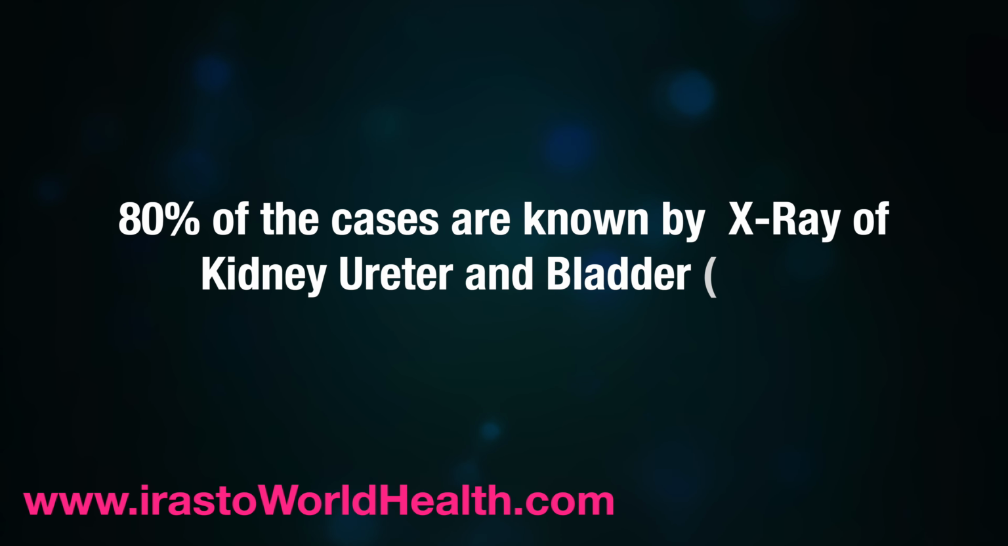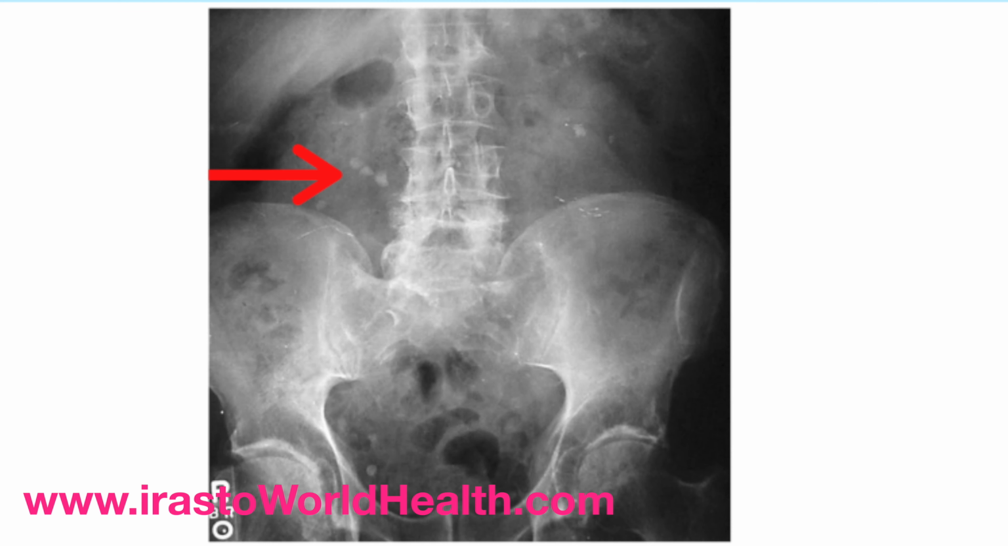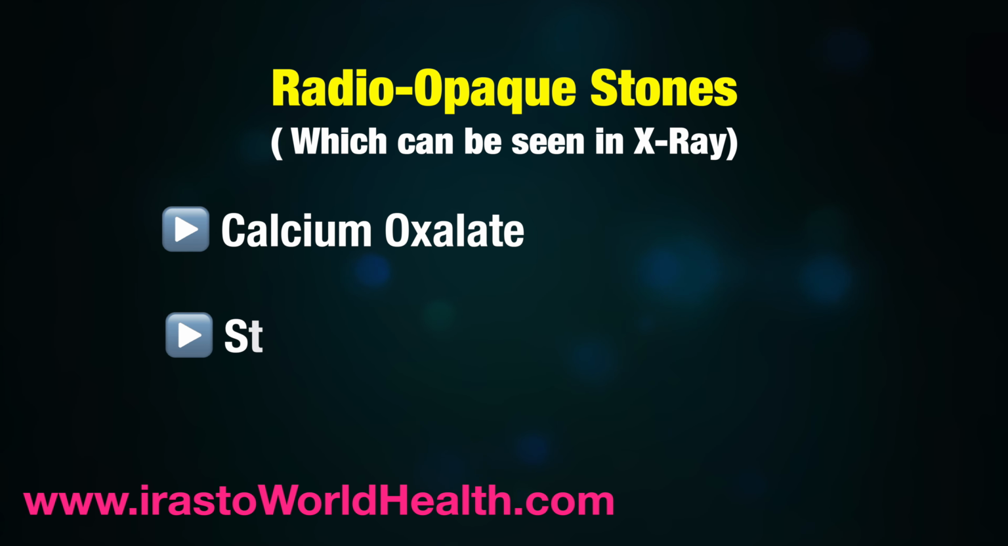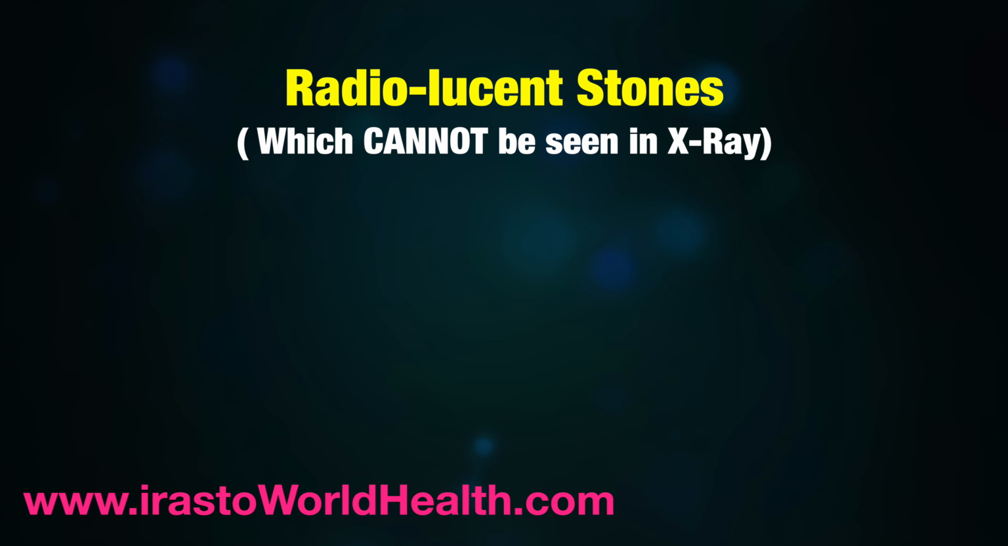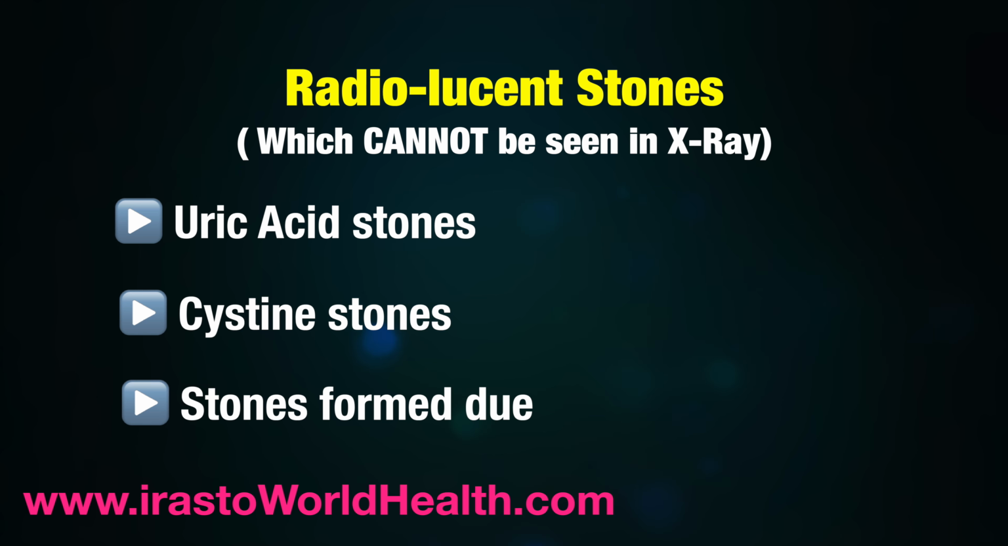In a normal X-ray of the kidney, ureter and bladder, also called KUB, and renal ultrasound, a stone will be revealed in 80% of the cases. Some stones are radiopaque, which means they can be caught on plain X-ray, like calcium oxalate and struvite. But some cannot be visualized as they are radiolucent, like uric acid stones, cysteine stones, and stones formed due to some medications like indinavir.